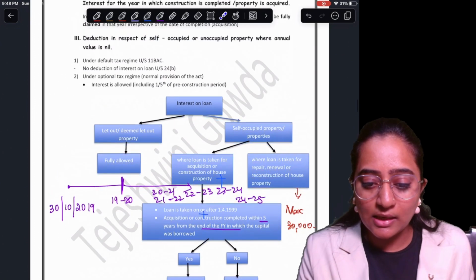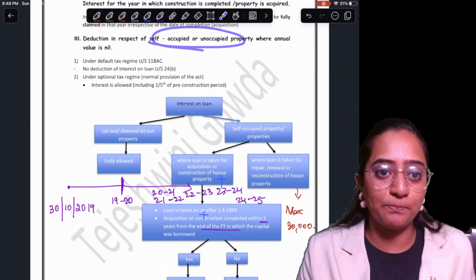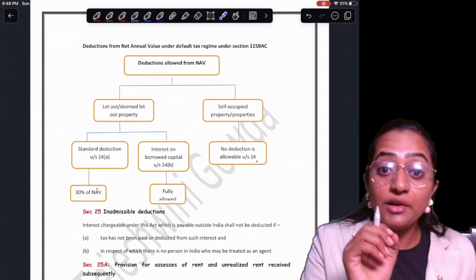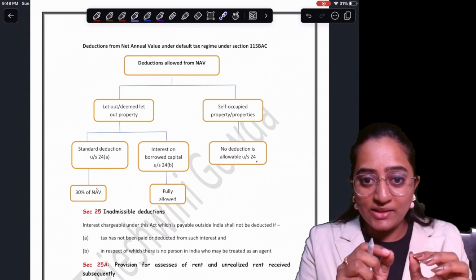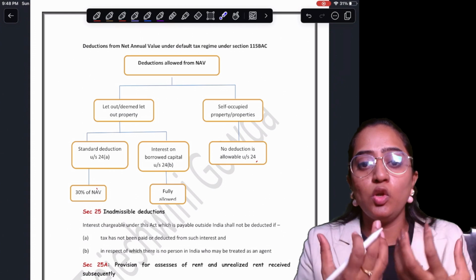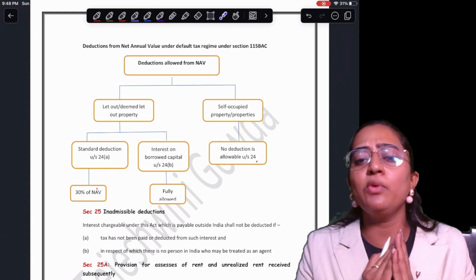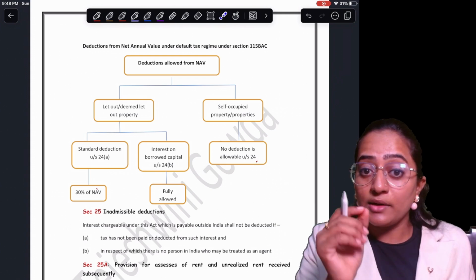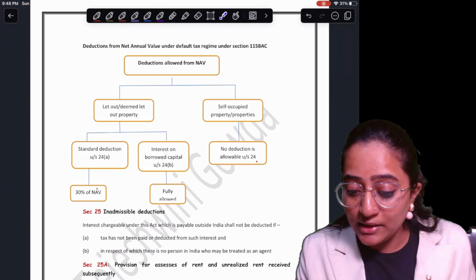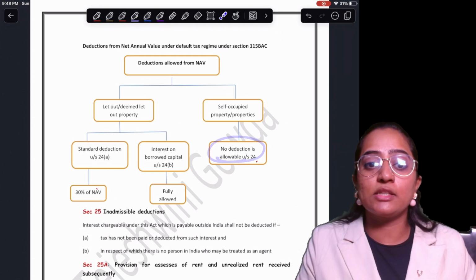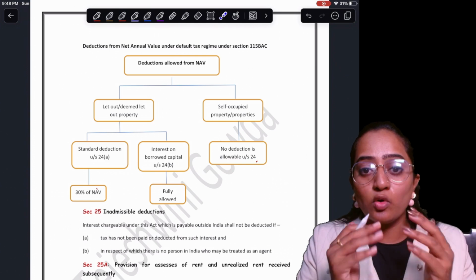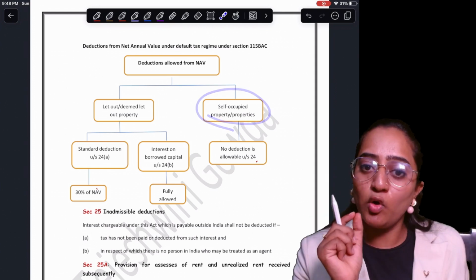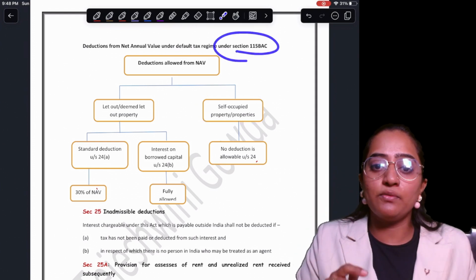This is, remember, in case of your self-occupied property. Clear? Now, when it comes to your 115 BAC, remember, the interest on the loan borrowed for LOP is going to be fully allowed even in case of 115 BAC. 115 BAC doesn't allow the interest. No deduction will be allowed under section 24, that is, interest on borrowed capital. Whatever calculation we did, it will not be allowed for self-occupied property under section 115 BAC.